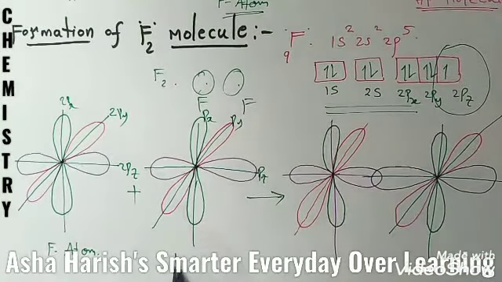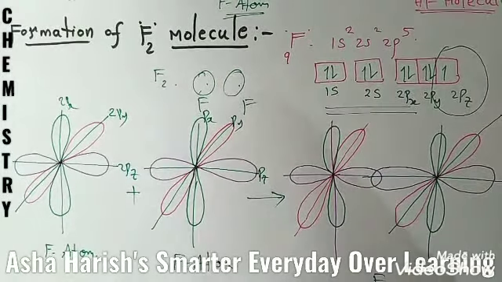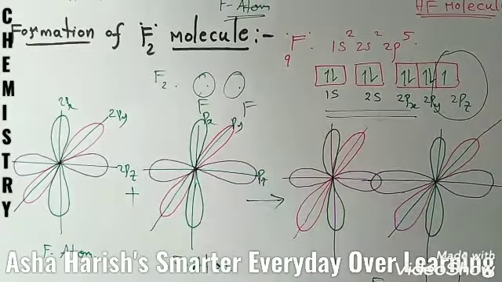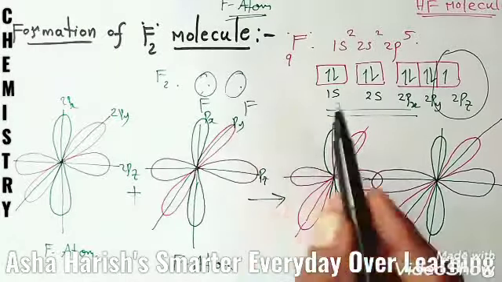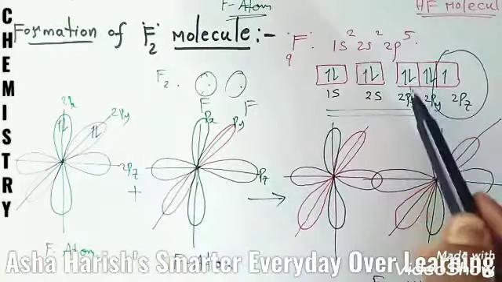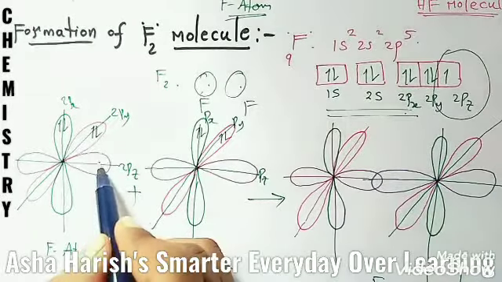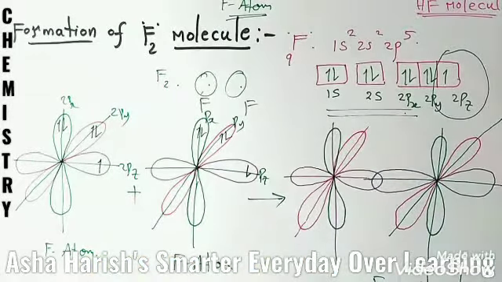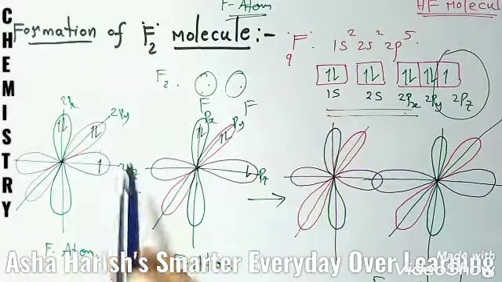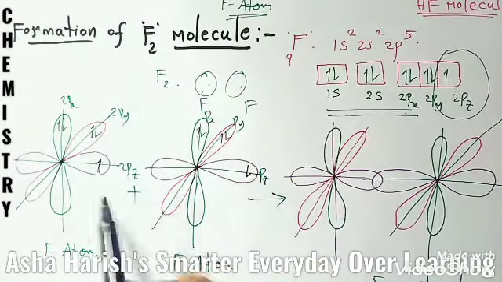And students, this is one fluorine atom, and here also a second fluorine atom, and the finally formed molecule should be the F2 molecule. The 2px orbital contains 2 electrons like this, and 2py also contains 2 electrons, and 2pz has only a single electron. 2px is fully filled with 2 electrons, 2py fully filled with 2 electrons, and 2pz contains only a half-filled orbital with 2 opposite spins.